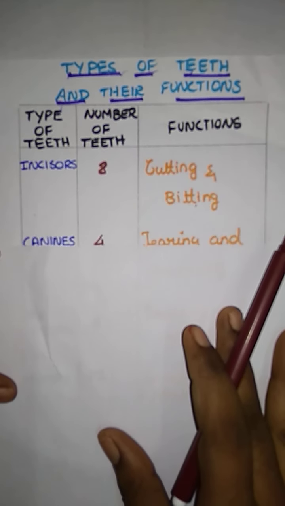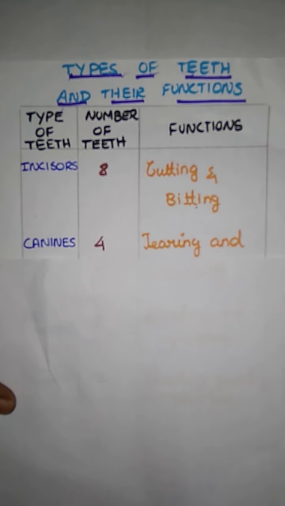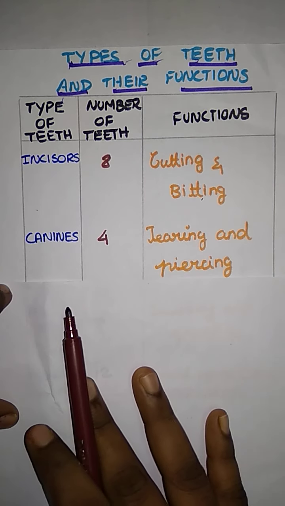And the next type of teeth is canines. What is the next one? Canines. Here the number of canines is 4, and they have some functions. The first one is tearing and the next one is perching. Tearing and perching. The first thing is tearing.